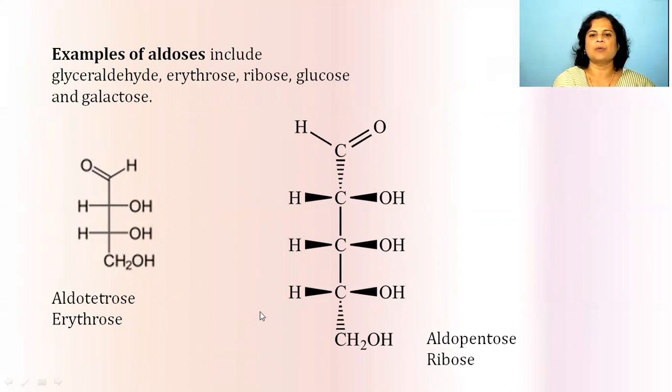Next one more example, ribose. Ribose also contains aldehyde as a functional group, and see the carbon number 1 which contains the aldehyde group, 1, 2, 3, 4 and 5. 5 carbon atoms, therefore it is a pentose, aldopentose, and the name for that structure is ribose. So ribose is an example for the aldopentose.